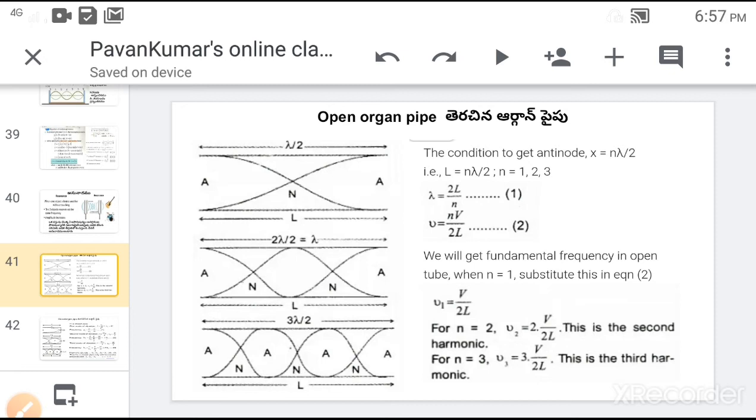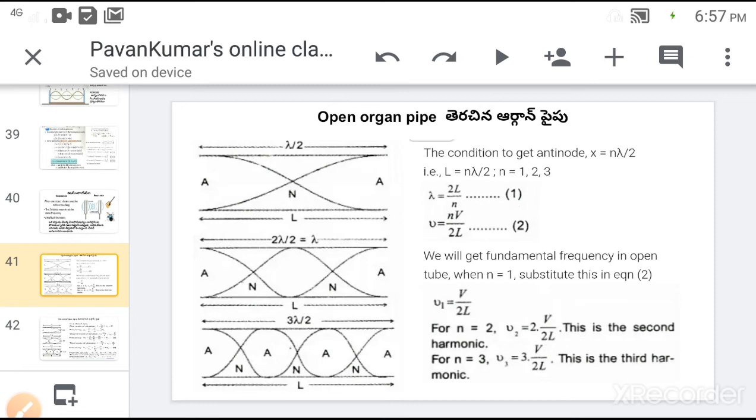If the distance between antinode and antinode is λ/2, which is equal to the length of the tube or pipe, then we will deduce the equations of harmonics in the same way as in the case of standing waves on a stretched string. n1 is equal to v by 2L, n2 is equal to 2v by 2L, n3 is equal to 3v by 2L.